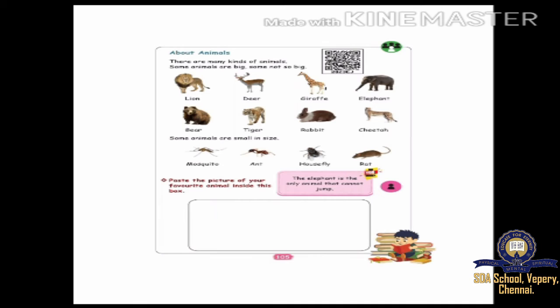Next one. Paste the picture of your favorite animal inside this box. See, one rectangle box is there. Which animal do you like? If you like a dog, you can paste the dog picture. If you like a cat, you can paste the cat picture. If you like an elephant, you can paste an elephant picture. If you like a lion, you can paste a lion picture like that. Okay? Take any picture and paste it in the box. Okay, 105 is over. Shall we go to the next page?